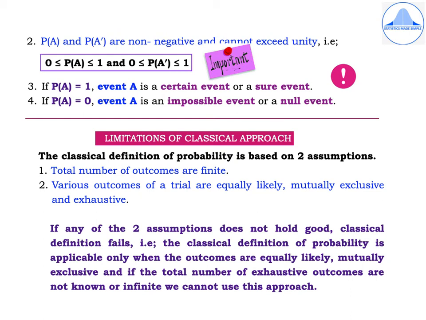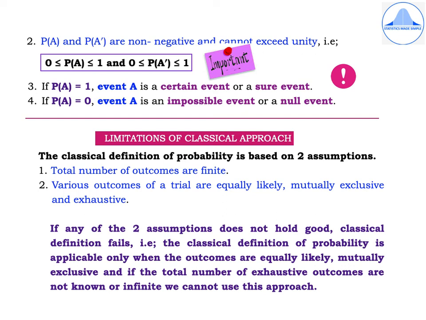So we can write this statement in the form of an expression as 0 is less than or equal to P of A is less than or equal to 1, and 0 is less than or equal to P of A dash, which is less than or equal to 1. So in other words, it means that P of A always lies between 0 and 1. Similarly, P of A dash also lies between 0 and 1. So keep in mind that the probability value should always lie between only 0 and 1.